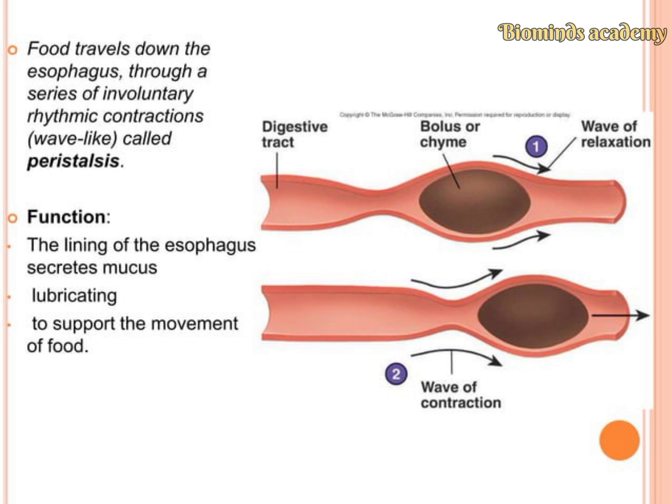In the figure, we see the bolus movement. The bolus is the tongue mixing and rolling the food into tiny mashed-up bites. That pushes the bolus towards the pharynx and into the esophagus when we swallow. So the movement of the bolus in the esophagus looks like a wave-like structure. These contractions are called the peristalsis movement.